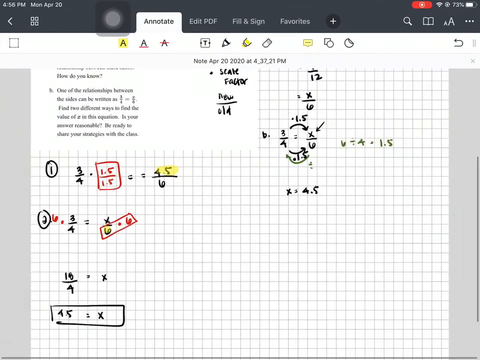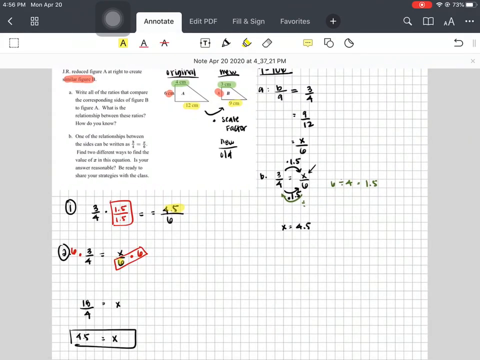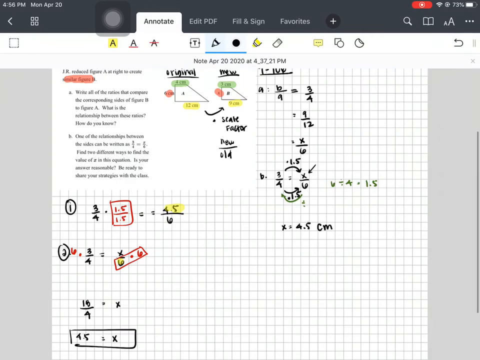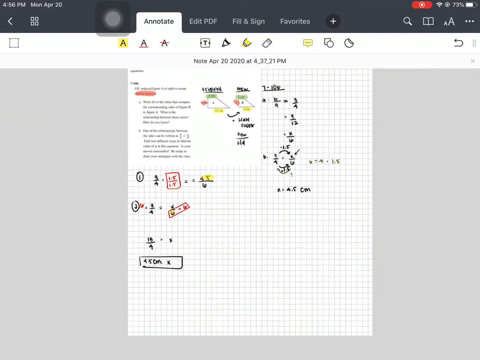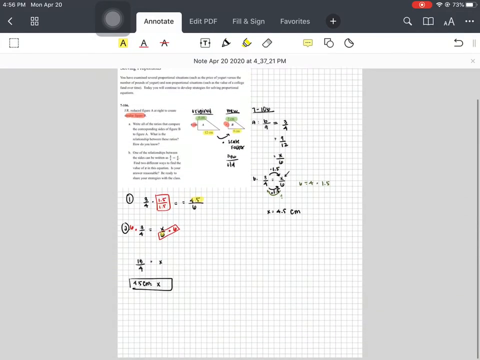Okay, so then we go back and we look to see if we need to label anything. My answer is going to be centimeters. Okay, so those are 2 different ways that you can solve. Are there other ways? Yeah, let me know what you think. That is 106.